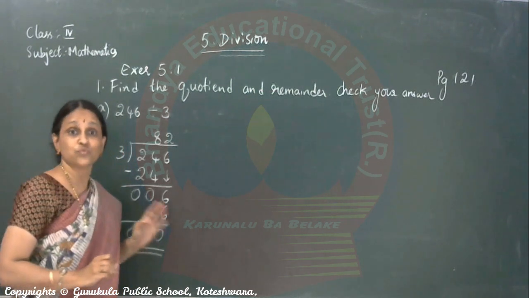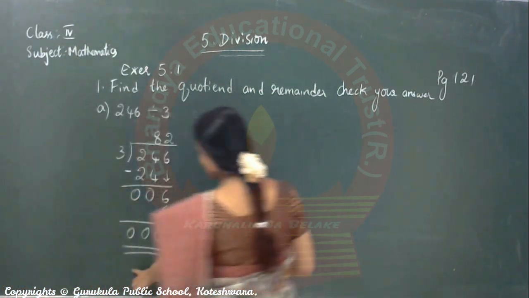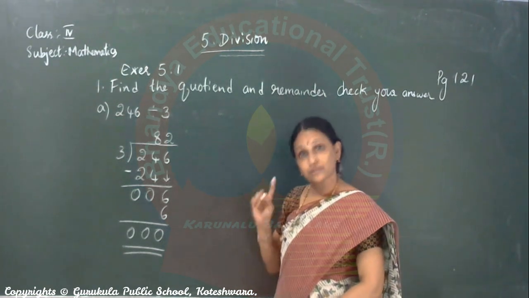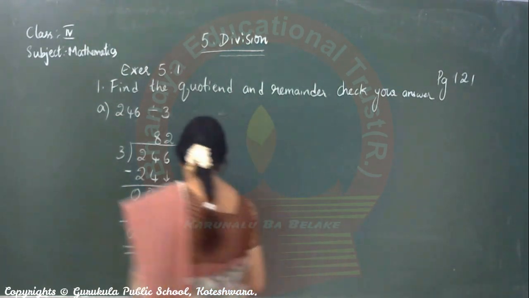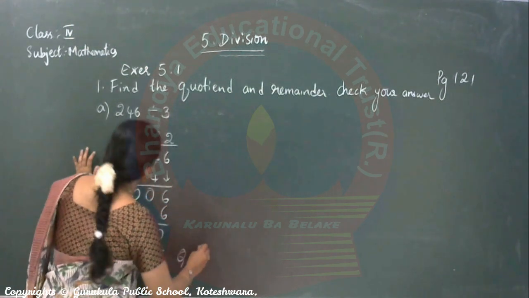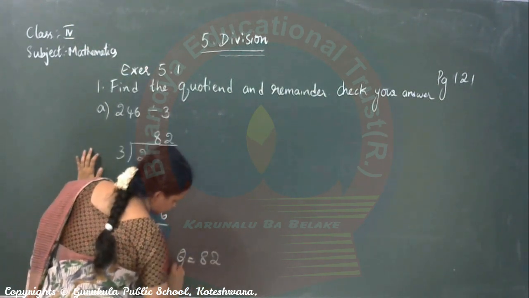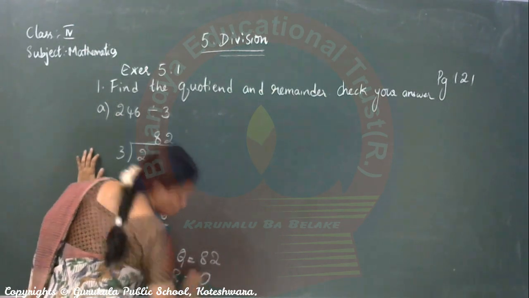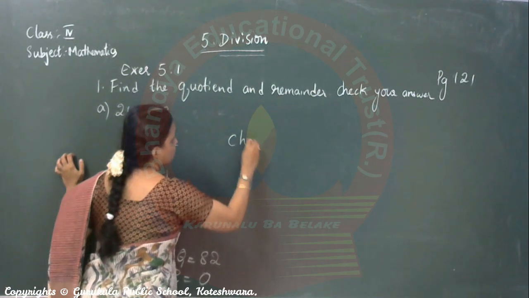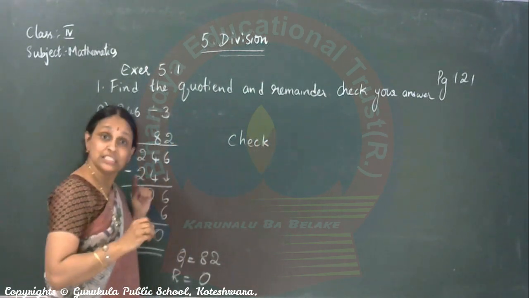So, don't forget to write quotient and remainder. Every sum you have to write quotient and remainder. Okay? You can write it down. If you don't have place, you can write it somewhere this side. Quotient is 82. Remainder is 0. There is nothing remaining. Then check. Every sum you have to do the check.